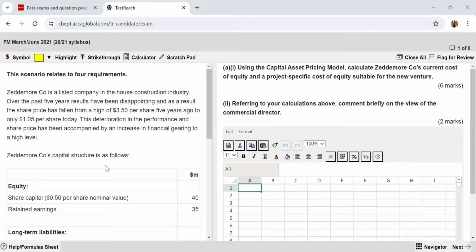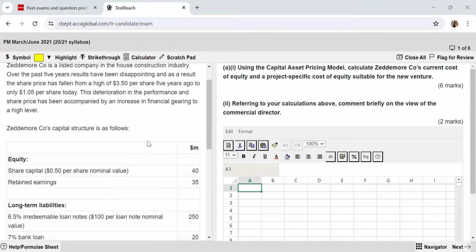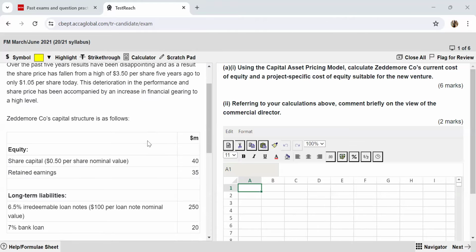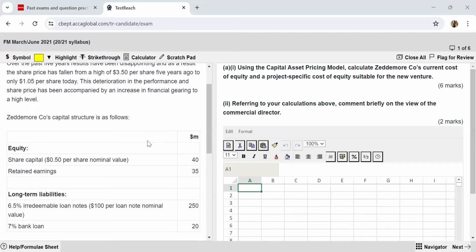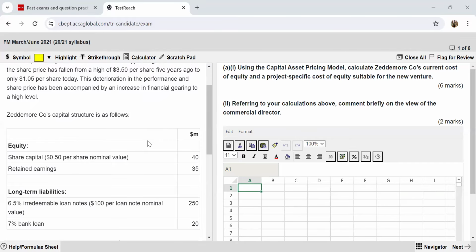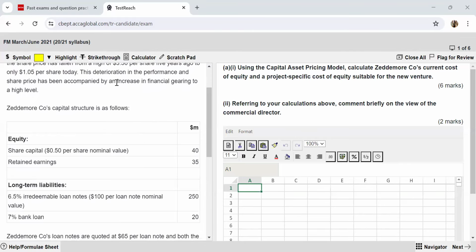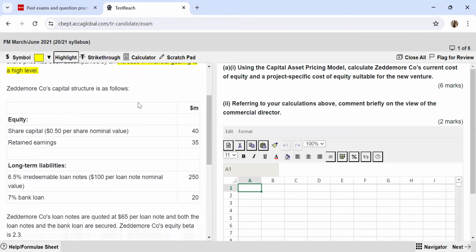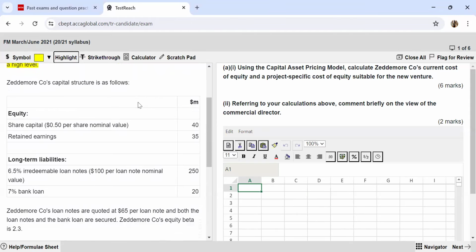Let's read the scenario. Zeddemore Company is a listed company in the house construction industry. Over the past 5 years, results have been disappointing, and as a result, the share price has fallen from a high of $3.5 per share 5 years ago to only $1.05 per share today. This deterioration in performance and share price has been accompanied by an increase in financial gearing to a high level. So I can see this is something problematic. This company has a lot of financial gearing, which means a lot of debt in their capital structure.